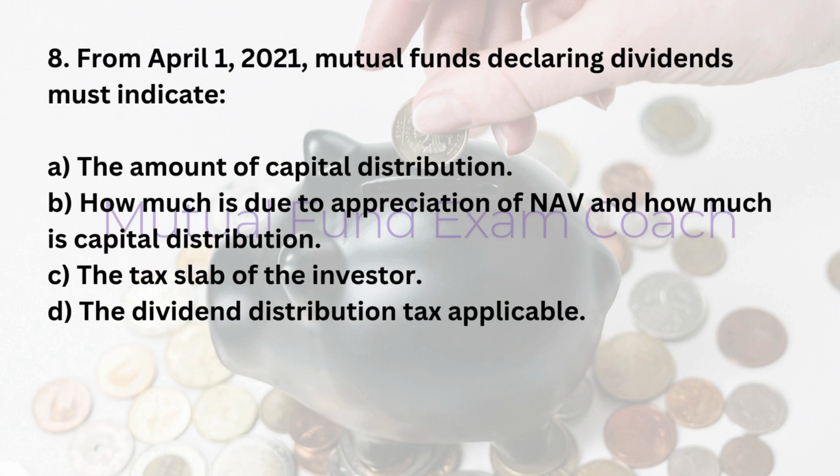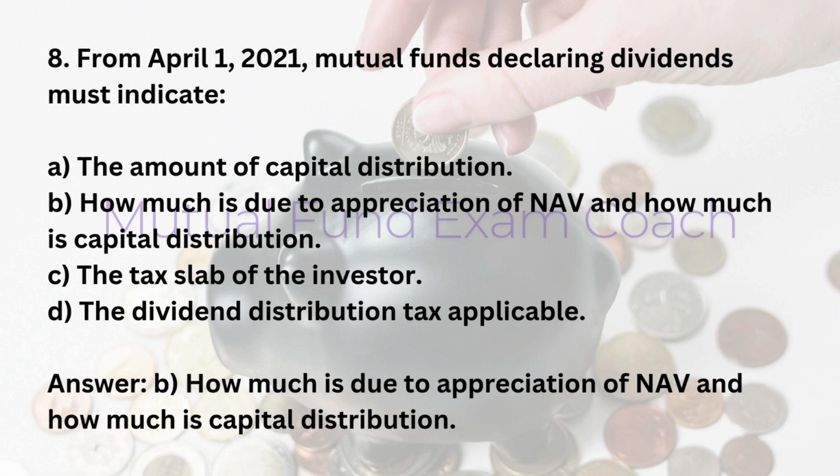8. From April 1, 2021, mutual funds declaring dividends must indicate A. The amount of capital distribution. B. How much is due to appreciation of NAV and how much is capital distribution. C. The tax slab of the investor. D. The dividend distribution tax applicable. Answer: B. How much is due to appreciation of NAV and how much is capital distribution.